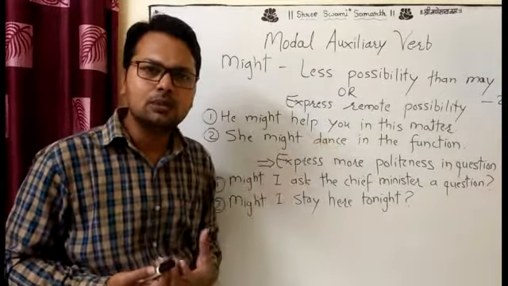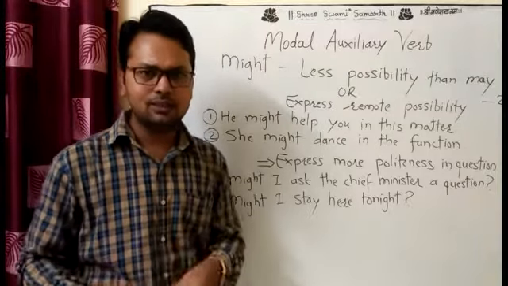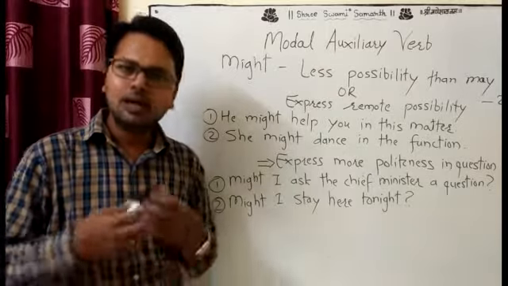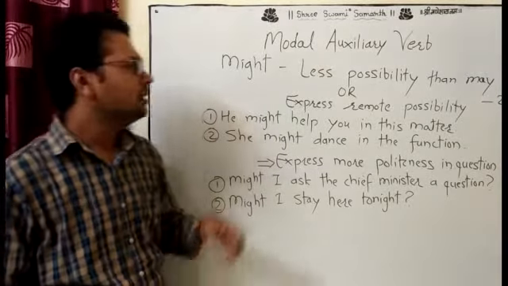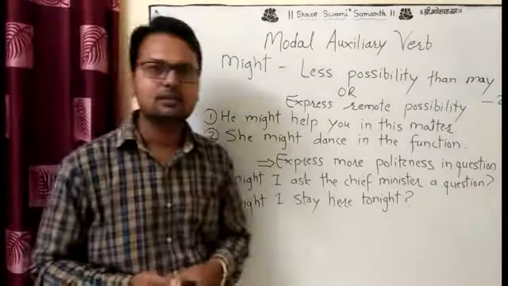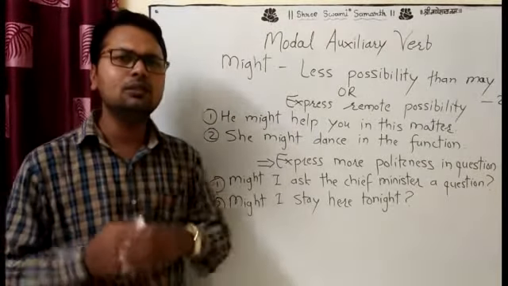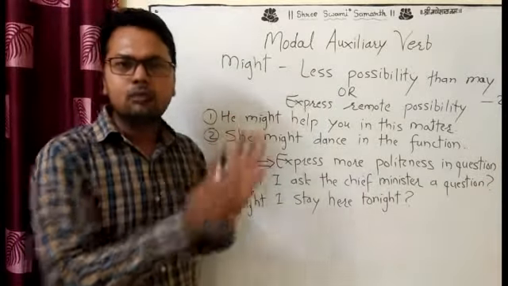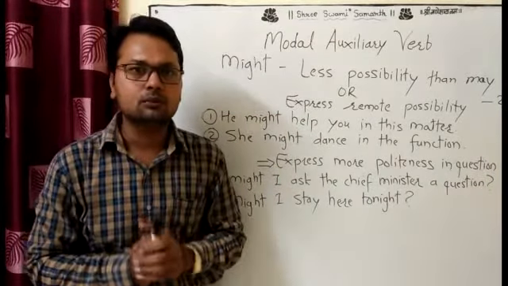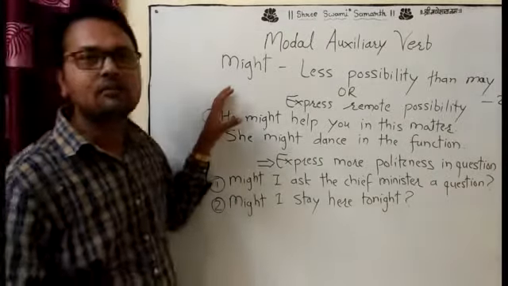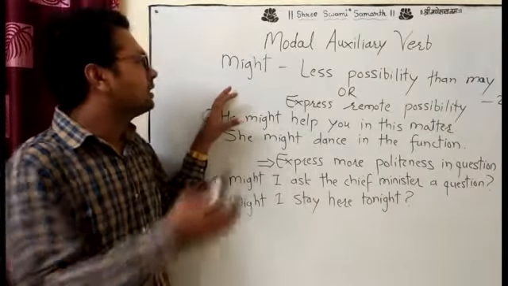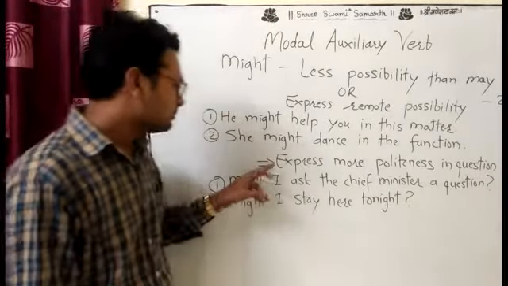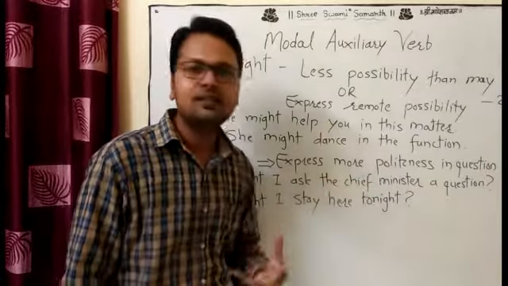When we see the less possibility in the past, in the present there is something, a hope that we can do something else, but in the past we can't do anything, and that's why might comes in a past tense. That is the reason behind it. Most of the people only say that this is might used in a past tense, and they go away from these questions. But I think that the real meaning, why we say that might comes in a past, is because of the less possibility.